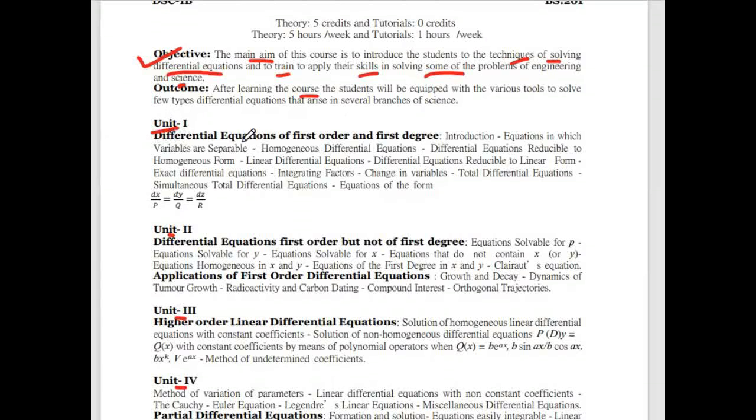And in unit 1, we study differential equations of first order and first degree. In this we have an introduction to the differential equation, equations of the type variable separable and homogeneous differential equations, and then differential equations reducible to homogeneous. So the first one is homogeneous differential equation, and the second one is differential equations reducible to homogeneous form. That means those equations are not in homogeneous form, so then we'll reduce that equation into homogeneous form.